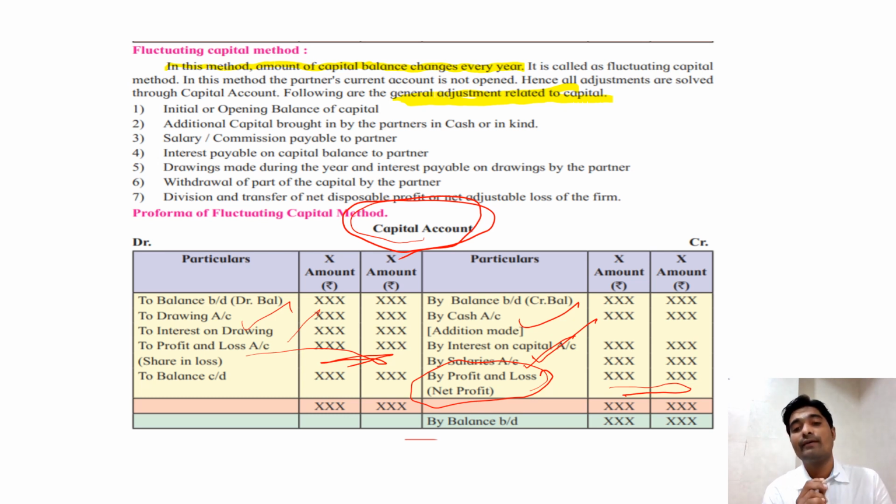because that method was fixed capital method, and this method is fluctuating capital method. And in case of fluctuating capital method, all adjustments should be done on the capital account itself. There is no need to maintain any separate current account. So it is easy to identify whether fluctuating capital method or a fixed capital method is asked. See, if along with the capital account, the current account balance is given in the question, you can easily identify this is the fixed capital method, and if only capital account is given, then that can be considered as a fluctuating capital method.